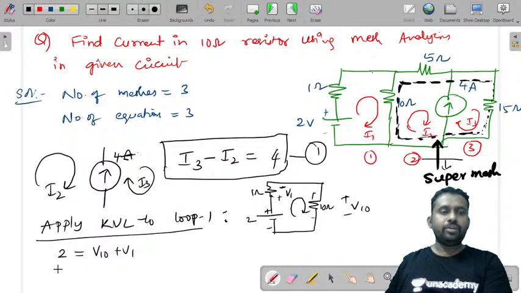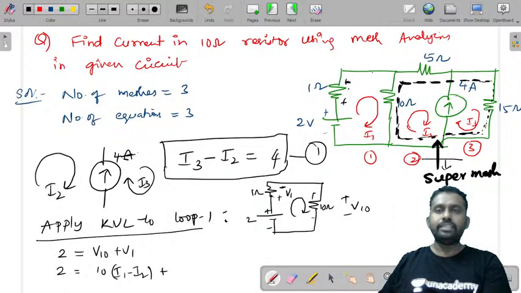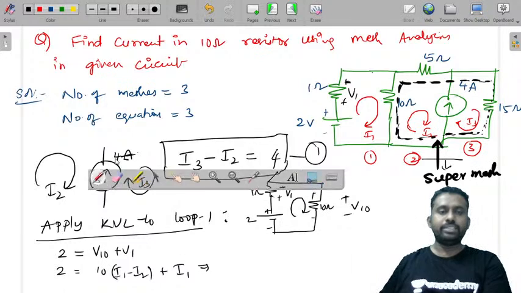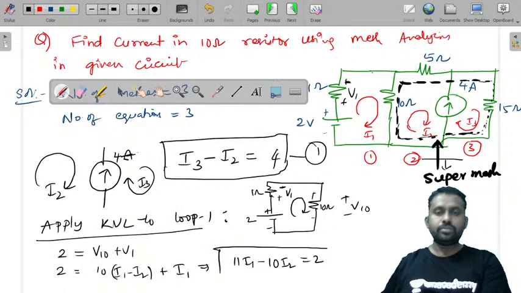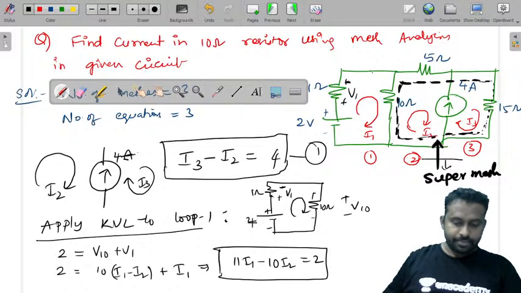Then you can write 2 is equal to, what is V10? It is 10 into, what is the current that is flowing? I1 is in this direction, I2 is in upward direction, I1 is in downward direction, right? I1 minus I2, plus what is V1? V1 is the voltage across this. So 1 into I1. So you can write this equation as 10 I1 plus 1 I1, 11 I1 minus 10 I2 is equal to 2. The same equation.